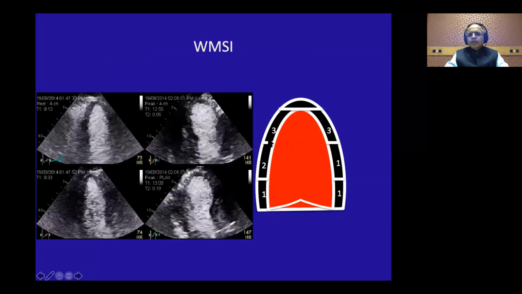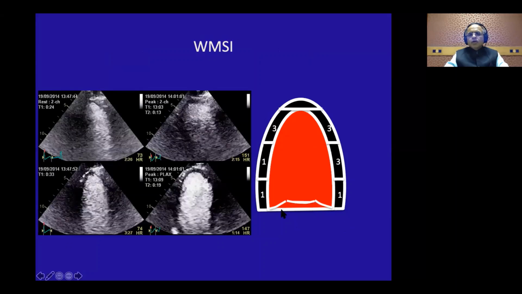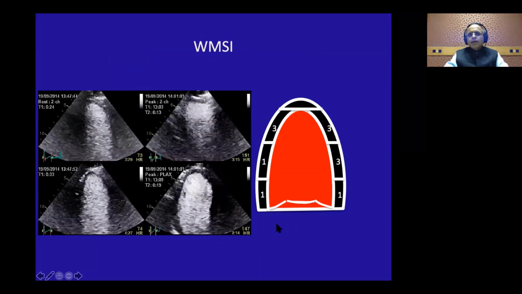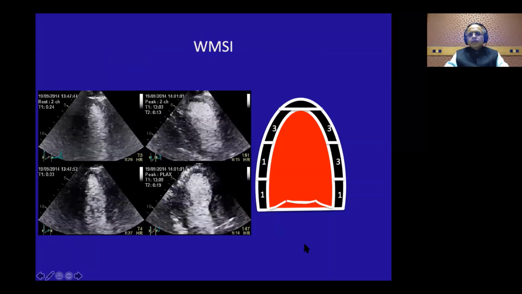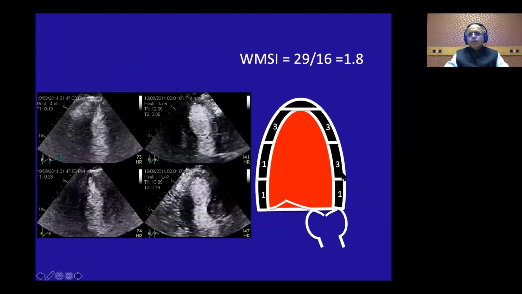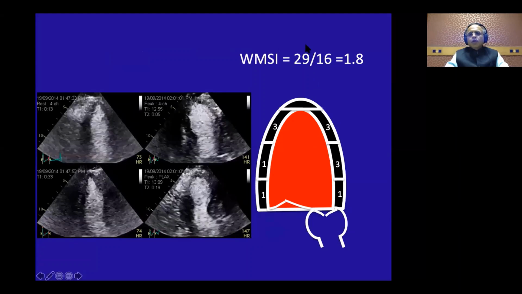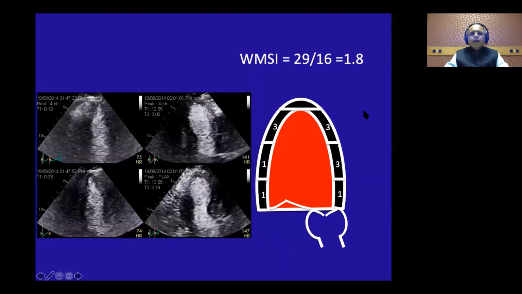So we'll put his wall motion score index. You get 3.3 for his apex in the 4-chamber view, and for his 2-chamber view we are giving 3.3 for his anterior wall and the apical inferior wall, and for his long axis view we are giving 3.3 for the mid and apical segments. We get a wall motion score of 29, and divided by 16 it is 1.8. Anything above 1.7 is significant.